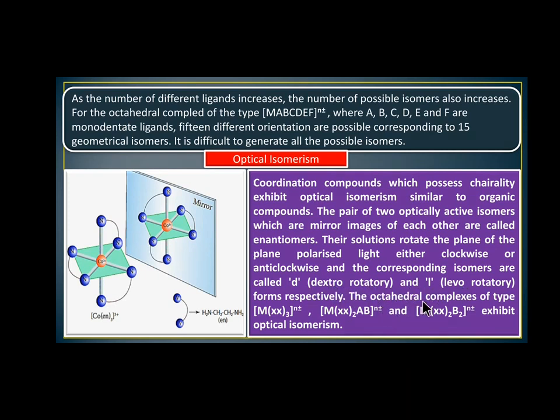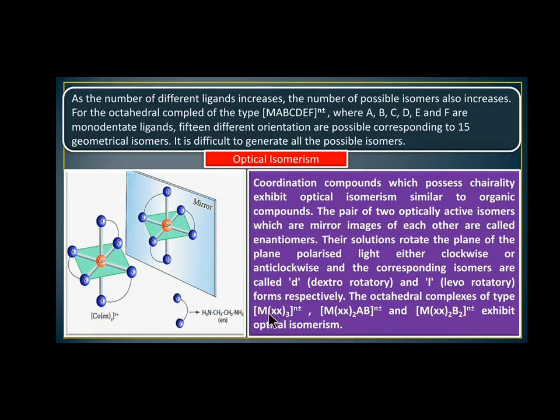The octahedral complexes of type M(XX)3, M(XX)2AB and M(XX)2AB2, with any number of charges, plus or minus, exhibit optical isomerism. So here, the type [Co(en)3]3+ is a type M(XX)3, with charges. These are examples for this general type. So this is a mirror image of this isomer.